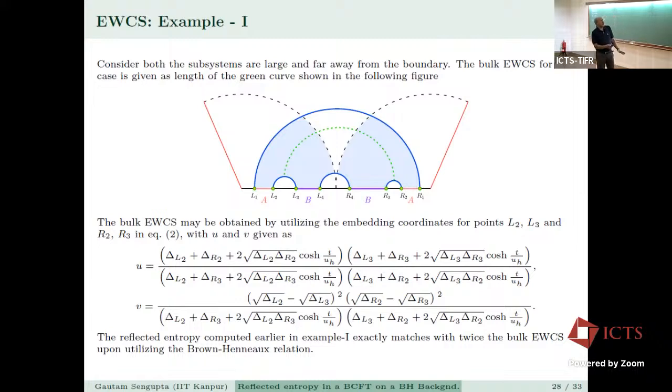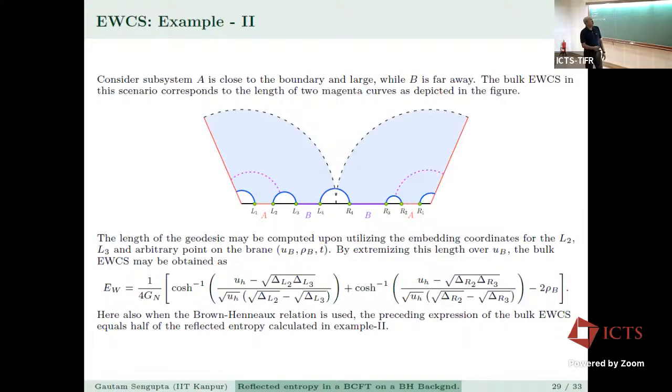So that's very comforting. Whereas in example 2, consider the subsystem A to be close to the boundary and large, while B is far away. The diagram is not to scale, so it doesn't really show that, but just stay with me: A is close to the boundary and large, whereas B is far away.